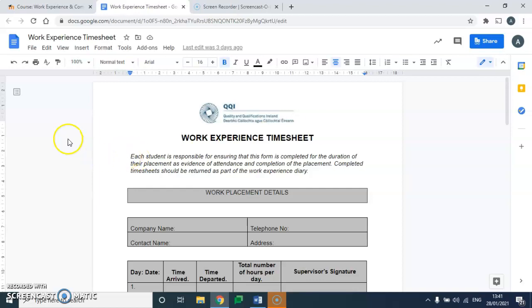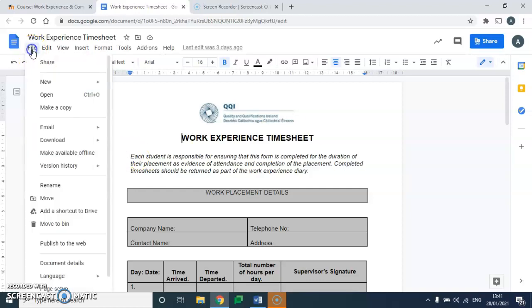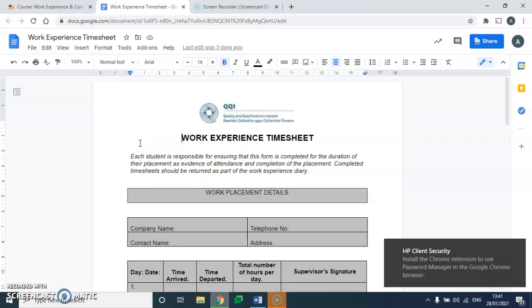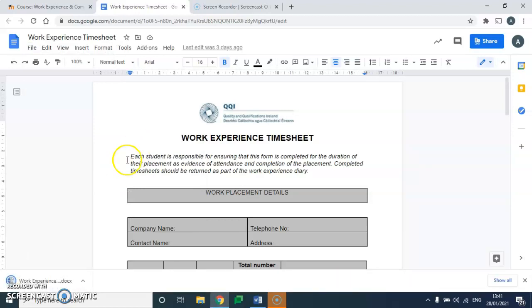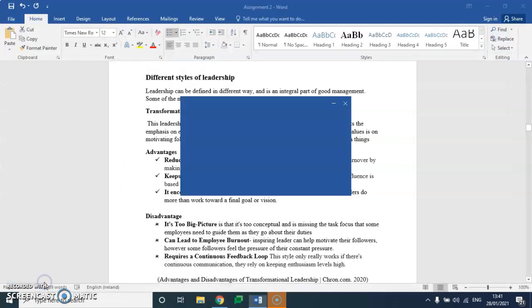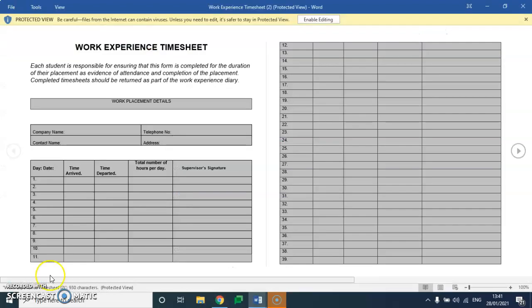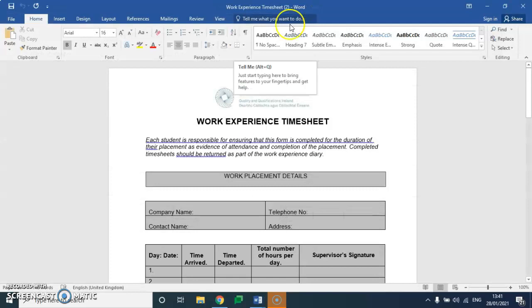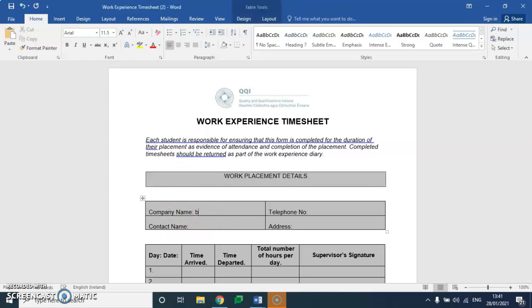So to do that, we're going to go to File, going to go to Download, and we're going to go to Microsoft Word. Okay, if you can see here, it's gone down to my bottom left-hand corner of the screen. So I'm going to click on that, and I'll click Enable Editing here at the top, and it has opened as a Microsoft Word document, and you can edit that away as you can see yourself.